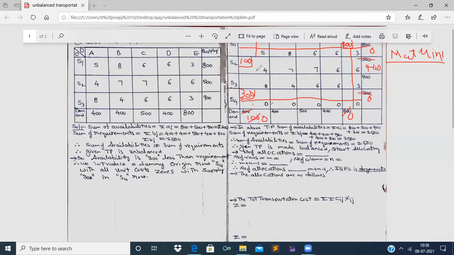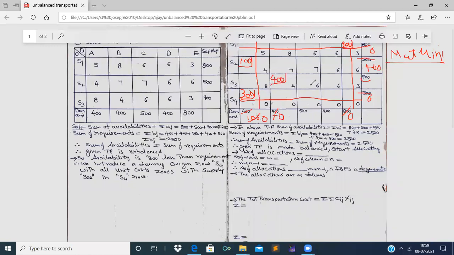Now we have made the demand 0. That is, column demand is made 0. Therefore, we strike off the column. And now in this leftover cost matrix, cells 7, 7, 6, 4, 6, 6, the least cost is 4, and corresponding to this 4, the demand is 400 and the supply is 900. Therefore, the least value is 400. Make 400 0 and allocate 400 to this least cost cell 4.